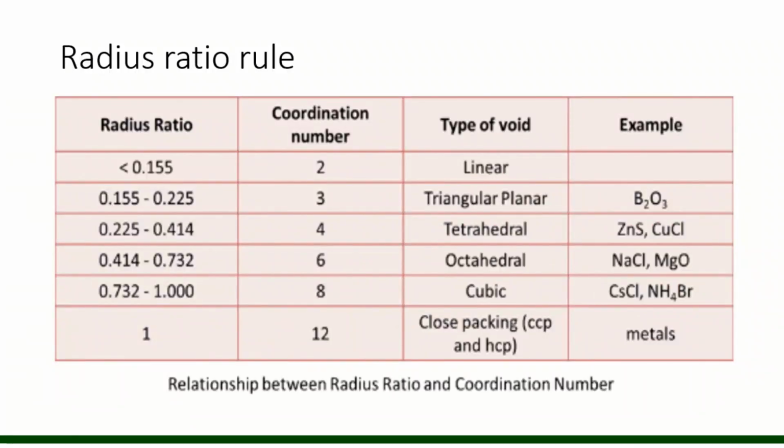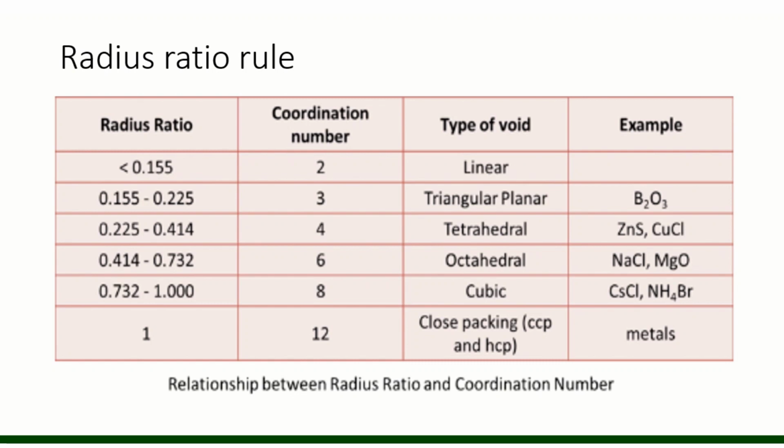The first one is the radius ratio rule. Radius ratio is the ratio of the radius of the void to the radius of the atoms. In a generally ionic compound, cation and anion are there, and generally the size of the cation is smaller than the anion.